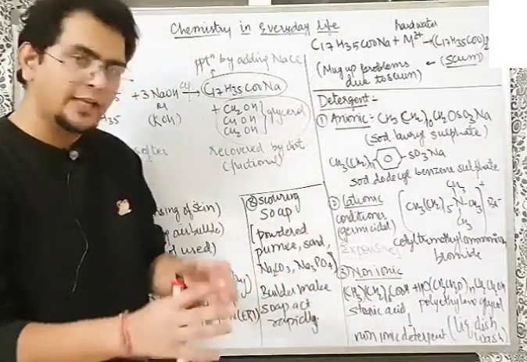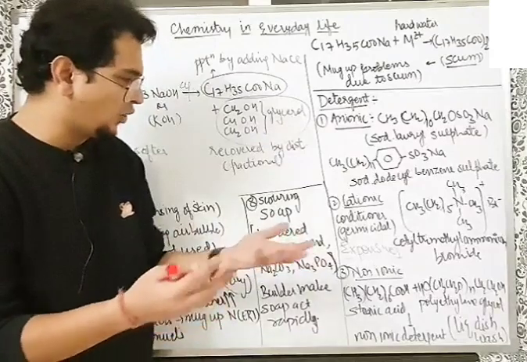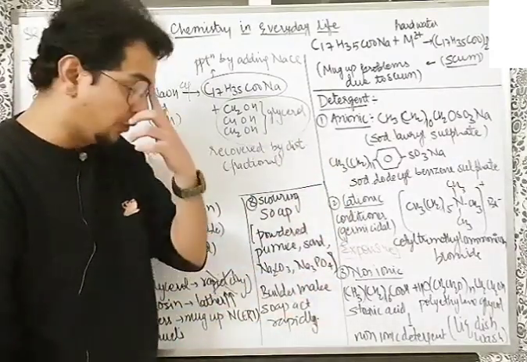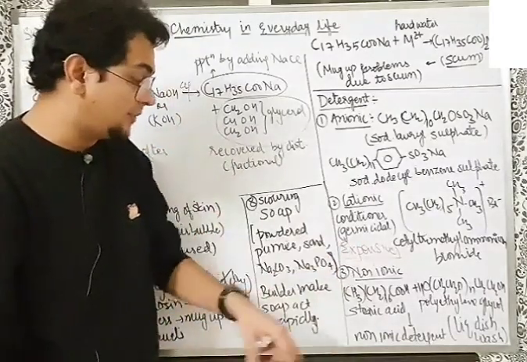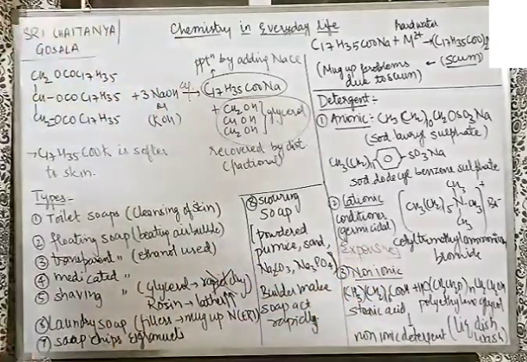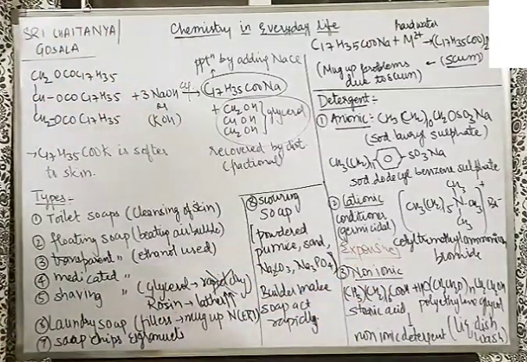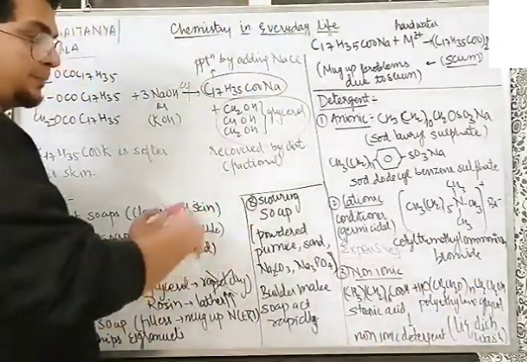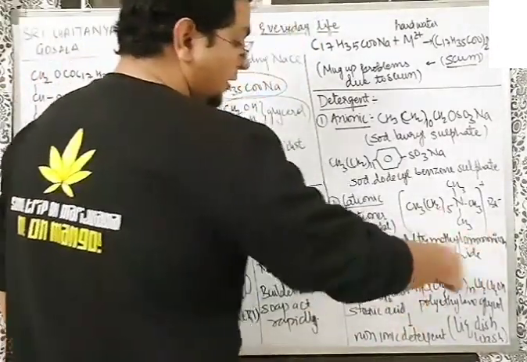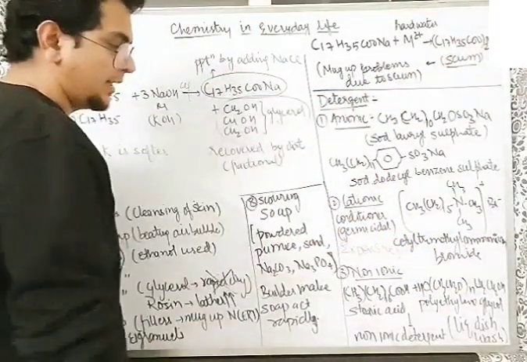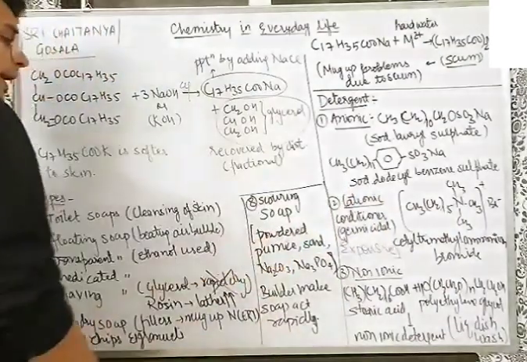Non-ionic, they are used for liquid dishwashing. By name it is clear, non-ionic, there is no cationic and ionic part. From where it is made, from which reactant it is made, reactants are very important. Stearic acid. Stearic acid is CH3, CH2 whole 16 COOH. Also, polyethylene glycol, that is glycol only but polyethylene, like OH, CH2, CH2O whole N, then CH2, CH2OH. So it's polyethylene glycol. They react together to form non-ionic detergent.